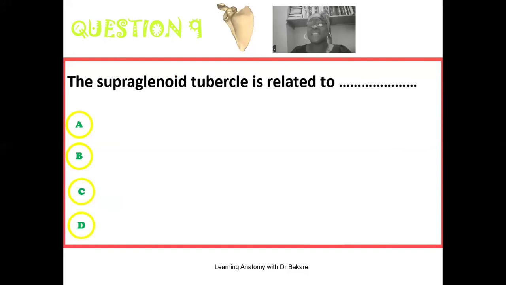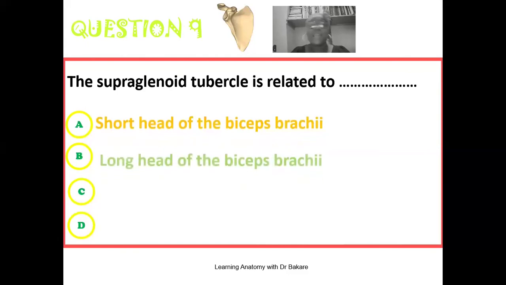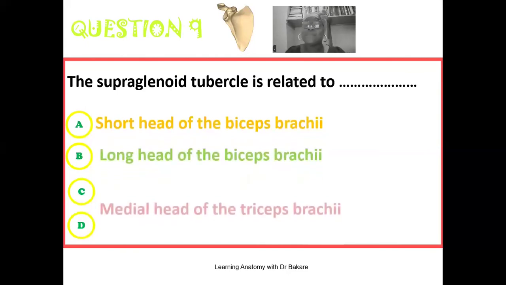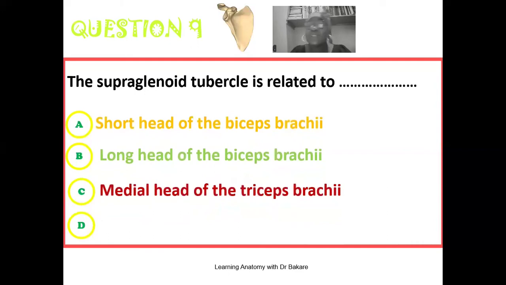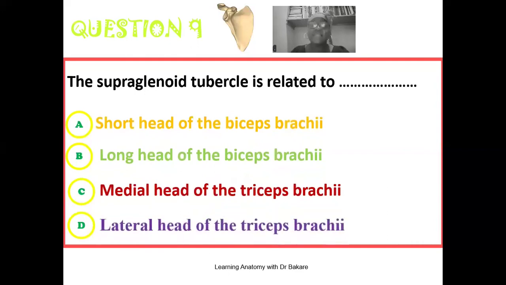So let's go to the ninth question. This reads that the supraglenoid tubercle is related to what? The supraglenoid tubercle is a tubercle that is located above the glenoid fossa. Remember, there is an infraglenoid tubercle that is related to the long head of the triceps brachii muscle. So the supraglenoid tubercle is related to what? Is it related to the short head of the biceps brachii? Is it related to the long head of the biceps brachii? Is it related to the medial head of the triceps brachii? Is it related to the lateral head of the triceps brachii? The correct answer here as it relates to the supraglenoid tubercle is the long head of the biceps brachii.